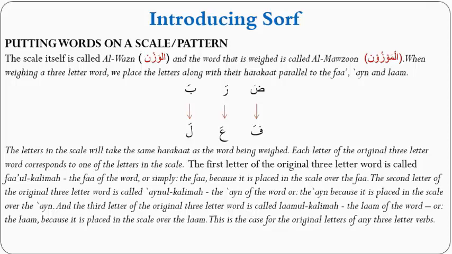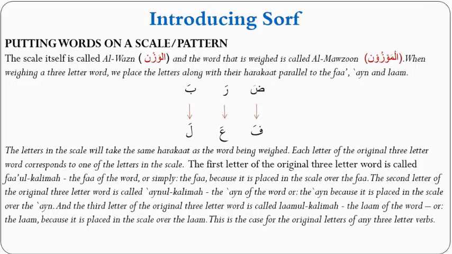Each letter of the original 3-letter word corresponds to one of the letters in the scale. The first letter of the original three-letter word is called fa'ul kalima, the fa of the word, or simply the fa, because it is placed in the scale over the fa. The second letter is called ainul kalima, the ain of the word, or the ain, because it is placed in the scale over the ain, or the middle letter. And the third letter is called lamul kalima, the lam of the word, or the lam, because it is placed in the scale over the lam.